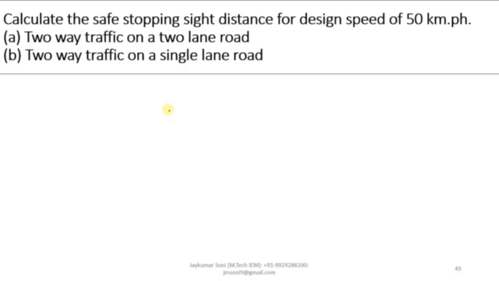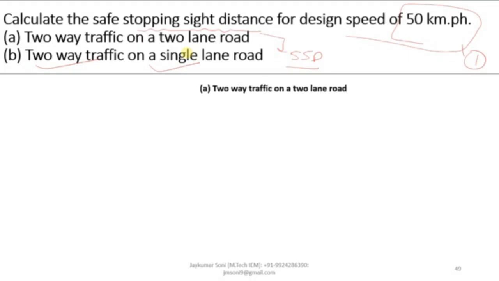What are the given values? Calculate the safe stopping sight distance. This means this is the example of SSD. For design speed, the design speed is given as 50 kmph. This is the first value which is given. There are two criteria which are given. First is two-lane road, and second is two-way traffic and single lane road. We have discussed both the cases a few seconds before, so let us go in detail. The first stage is two-way traffic on two-lane road, which is this. We need to discuss this thing.